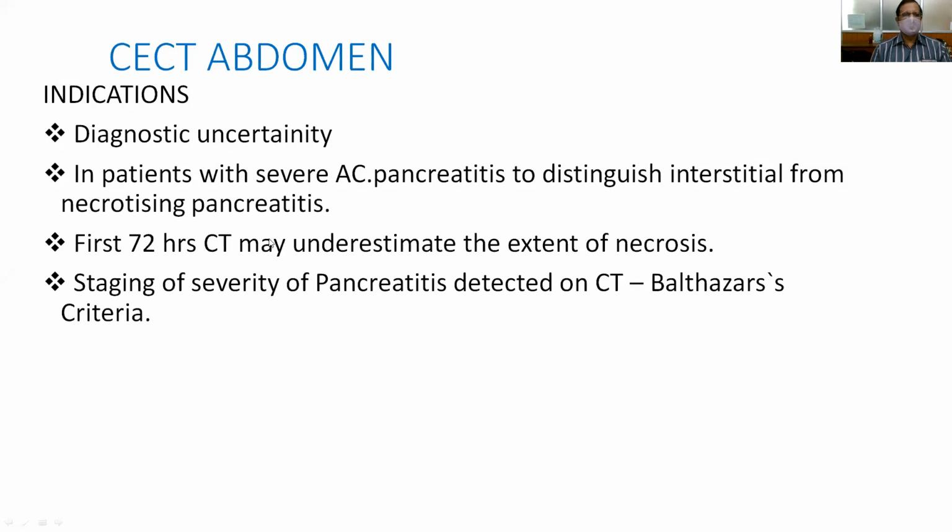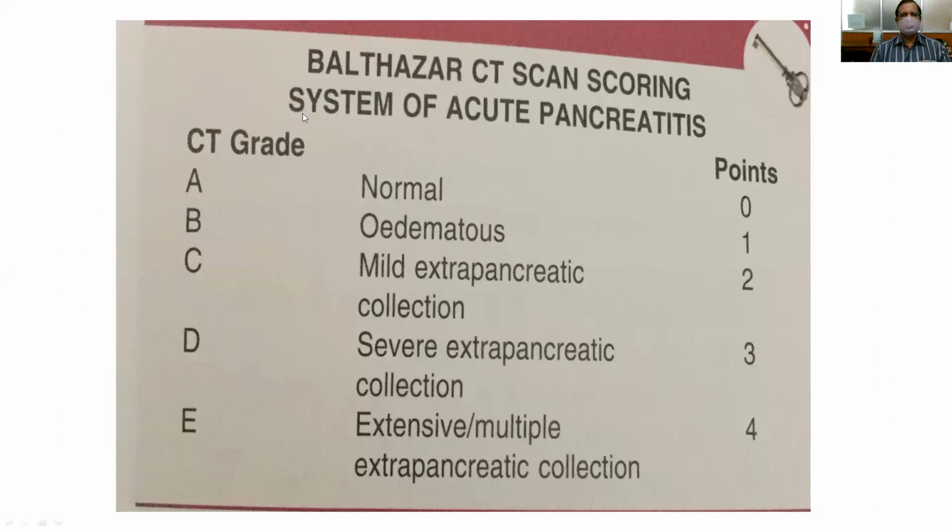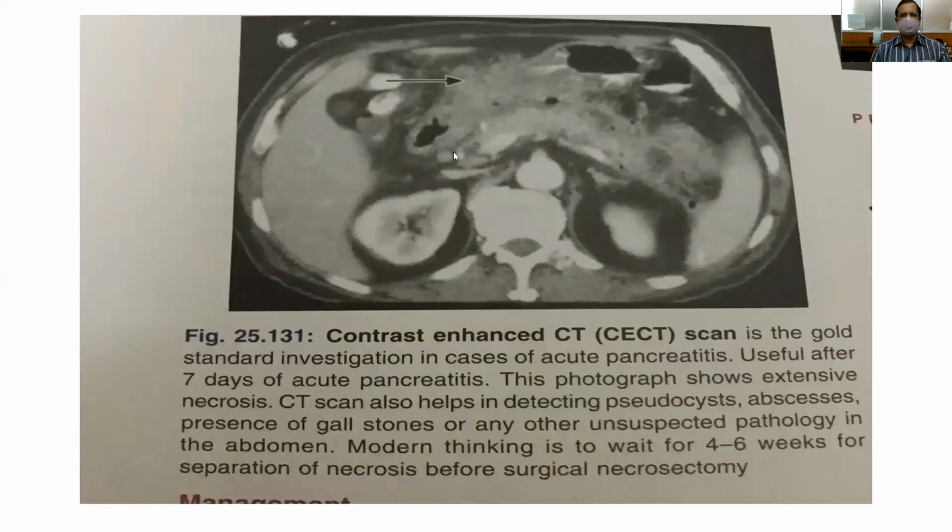And another thing is, by taking CECT of the abdomen, we can grade or stage the severity of the pancreatitis. That is called Balthazar's criteria. I will show in the table. So this is the Balthazar's CT scoring system of acute pancreatitis. A, B, C, D, E grading is there. A is normal, B is edematous, C is mild extrapancreatic collection, D is severe extrapancreatic collection, and E is extensive extrapancreatic collection. These are the 5 grades of CT grading of acute pancreatitis. It should be done only after 72 hours.